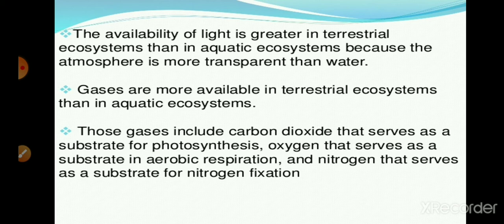But the terrestrial ecosystem has a great availability of these gases, and these gases include carbon dioxide, oxygen and nitrogen, which have a great impact on organisms, because carbon dioxide is useful for photosynthesis in plants. During photosynthesis, plants prepare their own food material by using carbon dioxide in the presence of sunlight. And oxygen serves as a substrate for aerobic respiration.